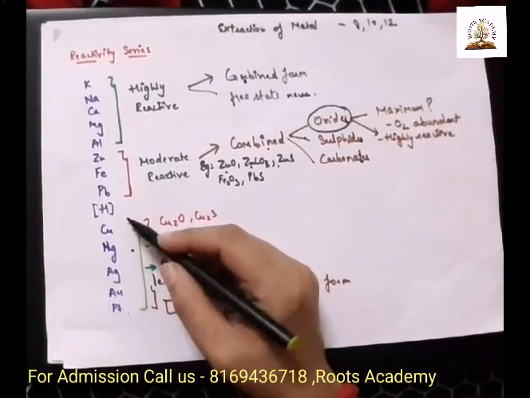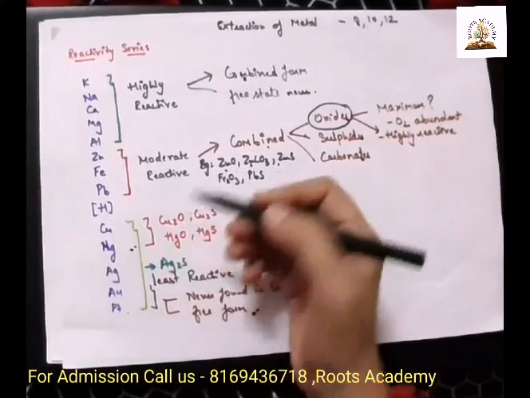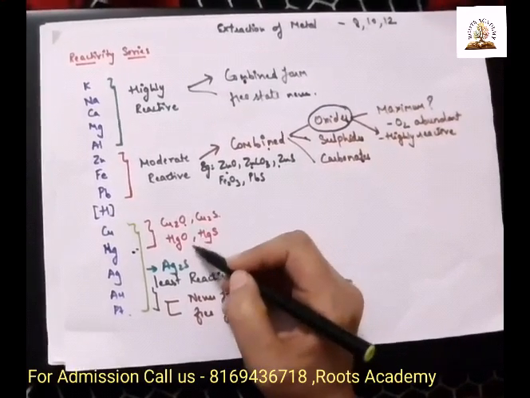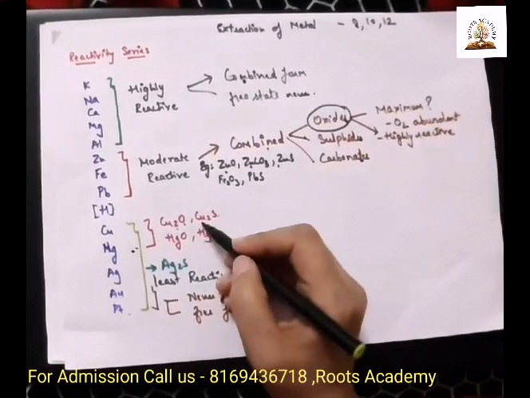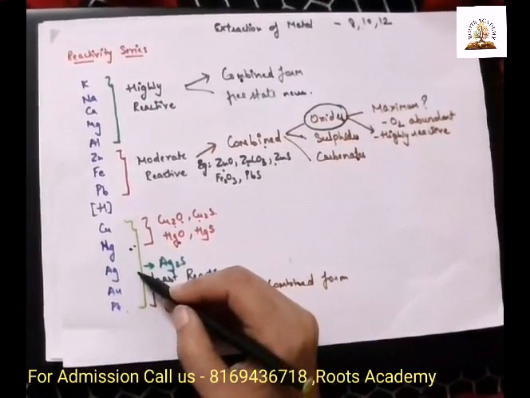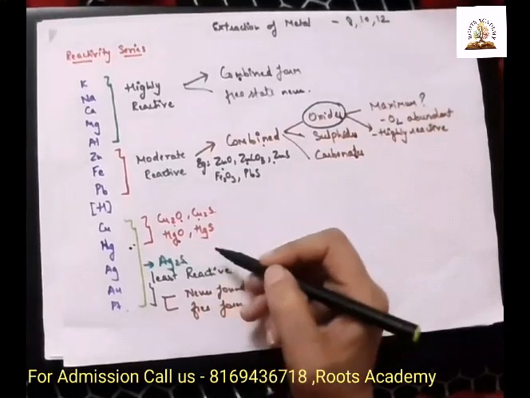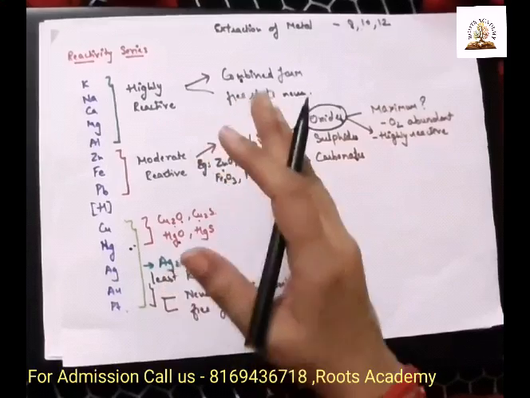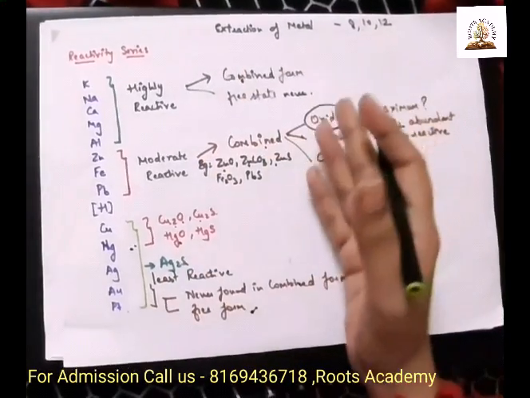Copper and mercury are also least reactive metals, and you get them in oxide as well as sulfide form: copper oxide, copper sulfide, mercuric oxide, mercuric sulfide. And silver, we get in silver sulfide form. So in this way, we get the metals in their compound form.